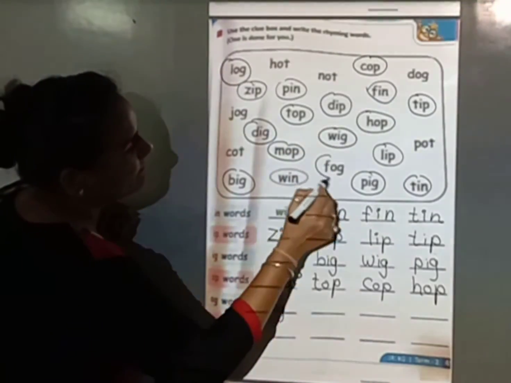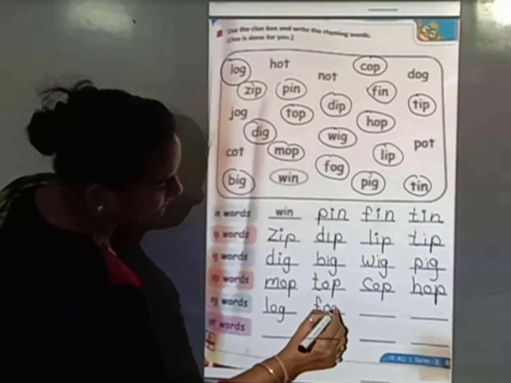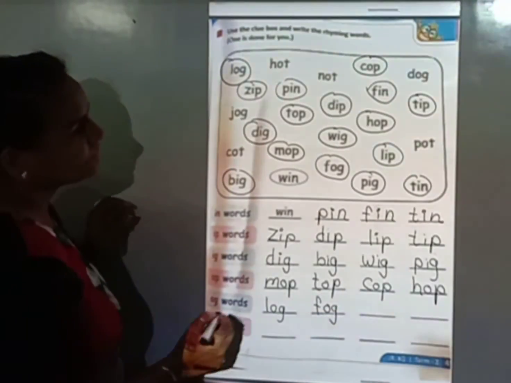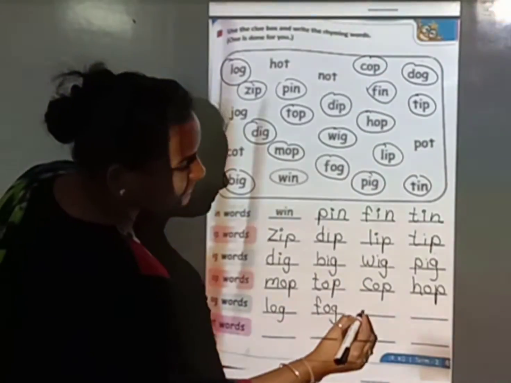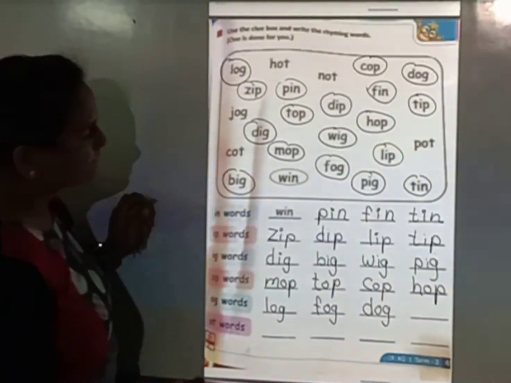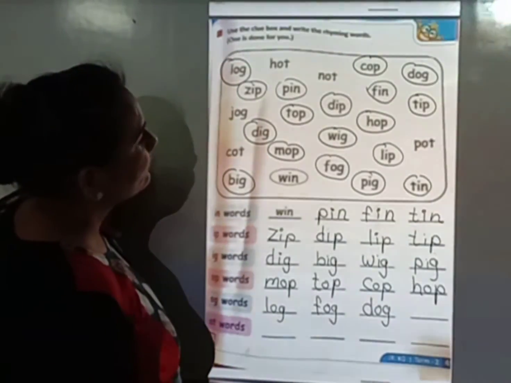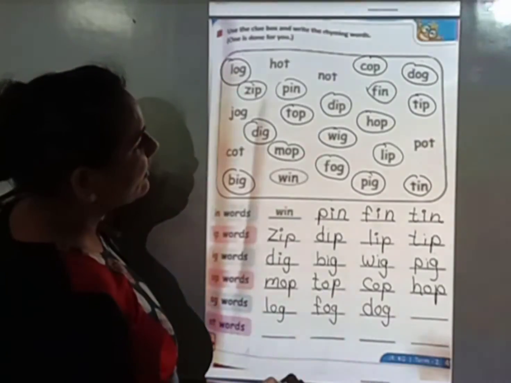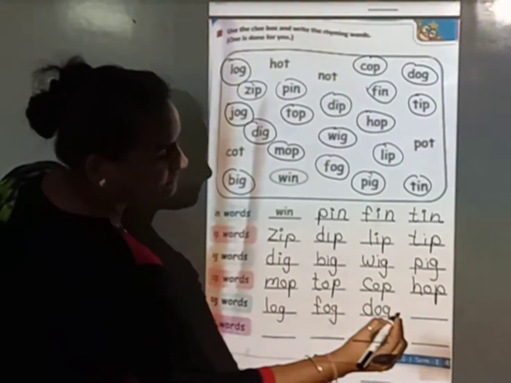Then FOG, fog. Then DOG, dog. Then next JOG, jog.